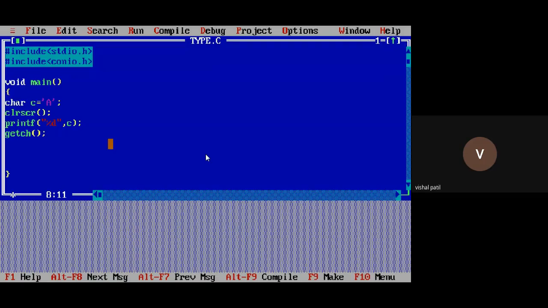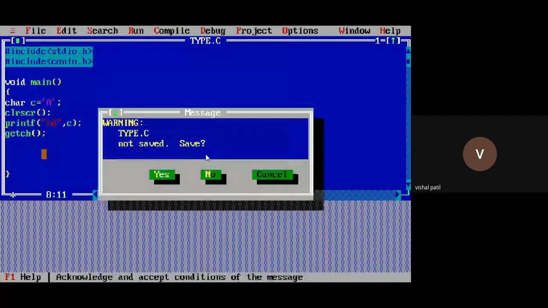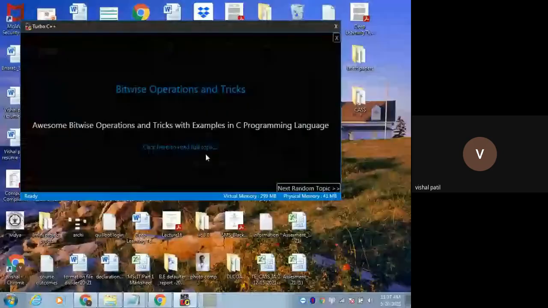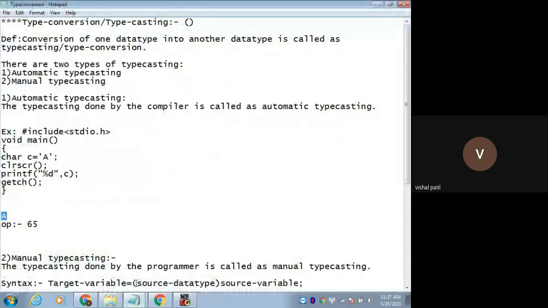It is displaying 65. Why is it showing 65? That's what I was telling you. Because I have written %d here, obviously it will display an integer type of value.